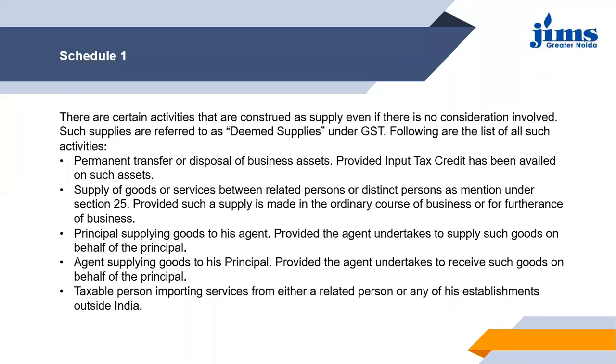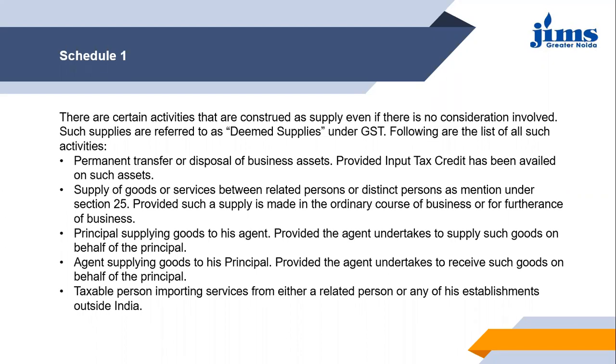But there is a clause available for that, provided input tax credit has been availed on such assets. So if you are disposing of or permanently transferring any asset without consideration, but the input tax credit has been availed on such assets, then only it will be considered as a supply.